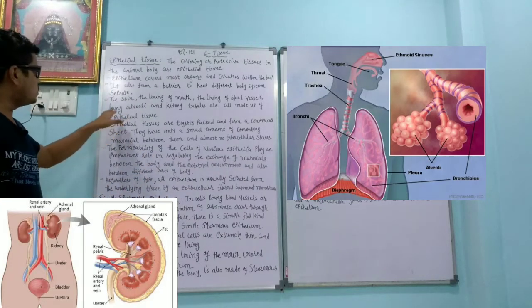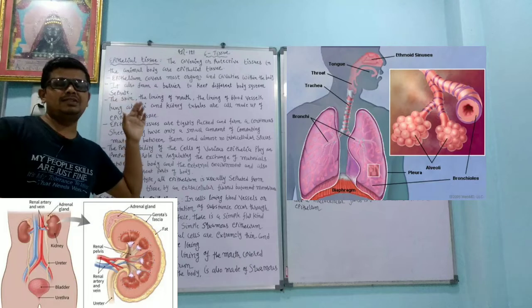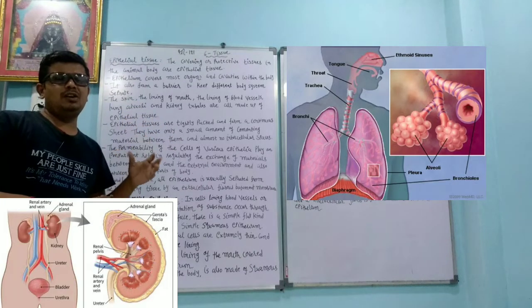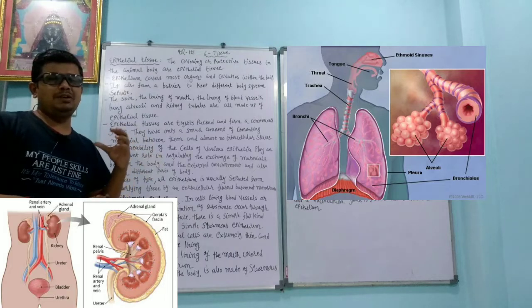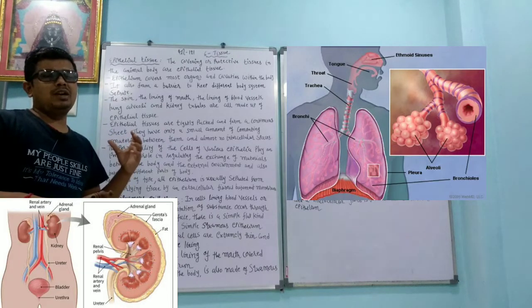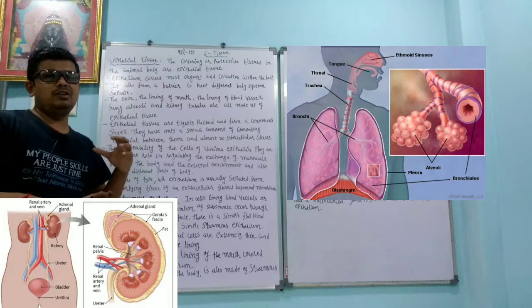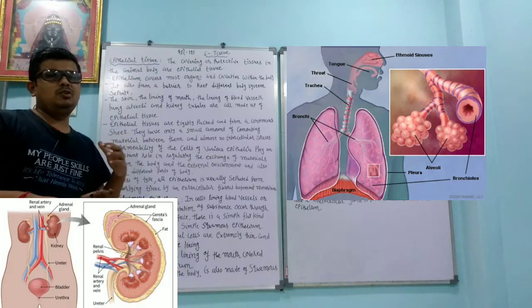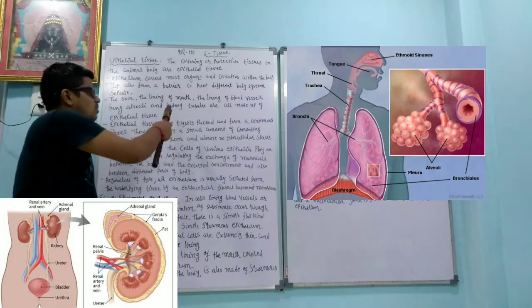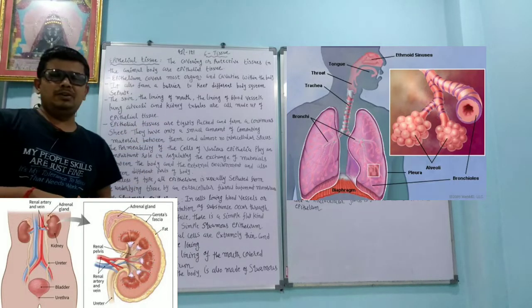Epithelial tissue. Now dear student, what is the function of alveoli? It exchanges oxygen and carbon dioxide with the blood. In our body, whatever pure oxygen is going into the lungs goes by the alveoli to the different parts of the body through blood. In the same way, alveoli also carry the carbon dioxide from the different organs by the blood to the lungs, and after that it goes outside to the atmosphere. The function of the kidney is to purify the blood.